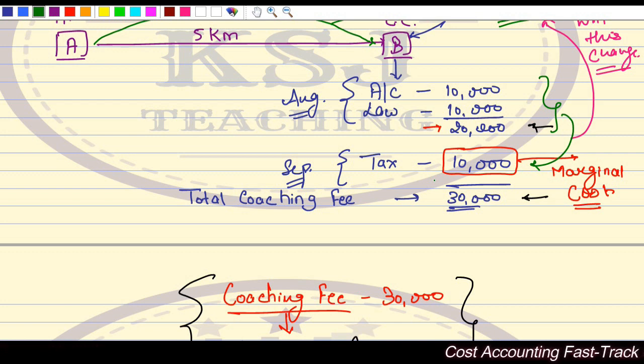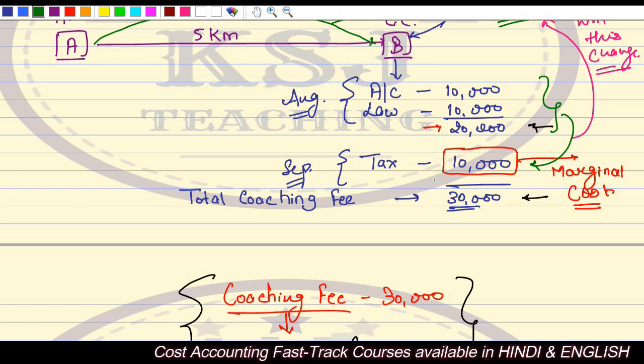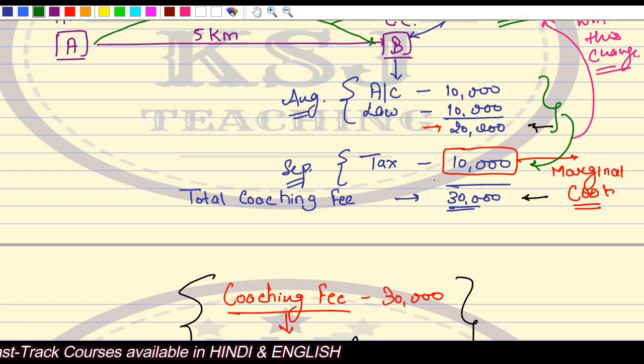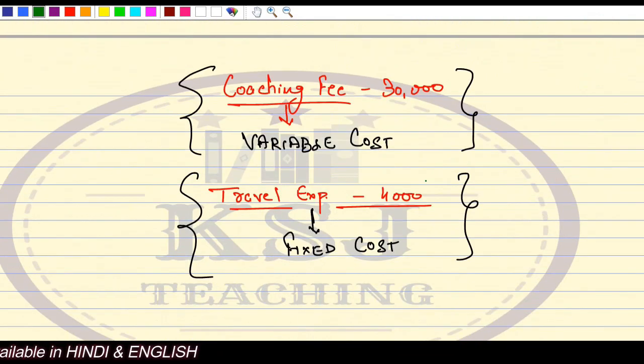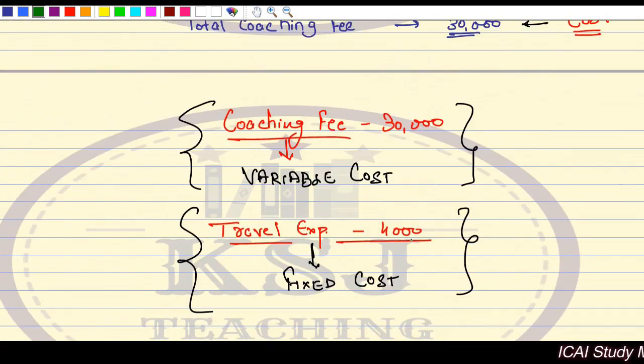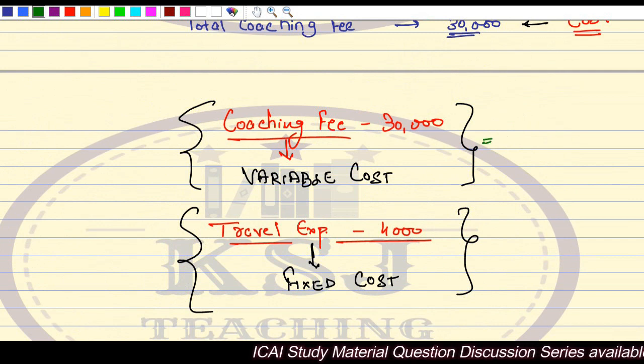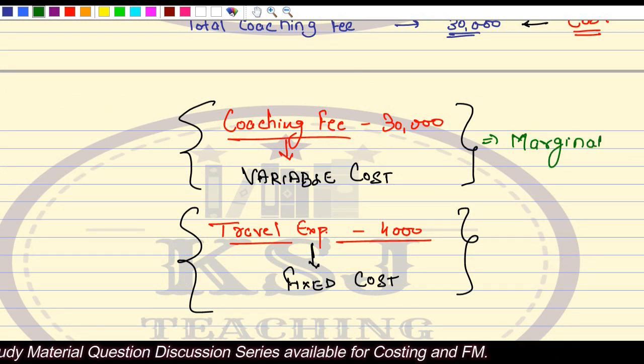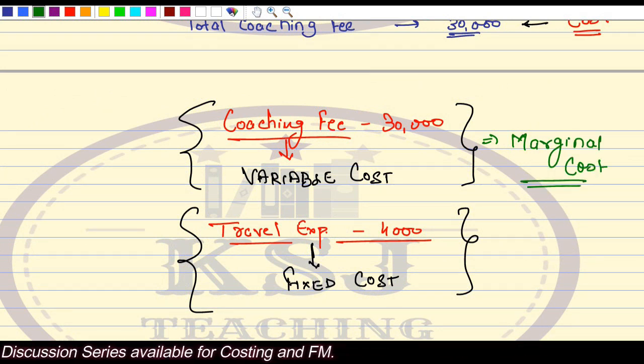right? What we call the cost which changes with the change in the activity or the output. If you are adding one more subject, that is another output unit, your cost is changing. What we call it as changing cost? It is variable cost. The fixed cost, will the fuel cost change here? No, sir. So fuel cost is not a marginal cost, whereas variable cost, the cost which will change with the change in the level of activity, we call it as marginal cost also.